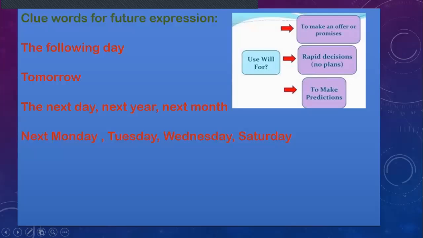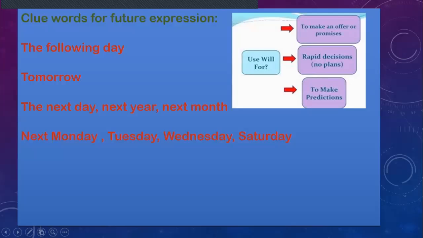So now let's move on, okay? Some clue words or expressions that let you know that we have to use the future will is, for example, when we mention future time expressions like the following day, tomorrow, the next day, next year, next month, next Monday, next Tuesday, next Wednesday, next Saturday. It lets you know that we have to use will because we're speaking about the future, okay?